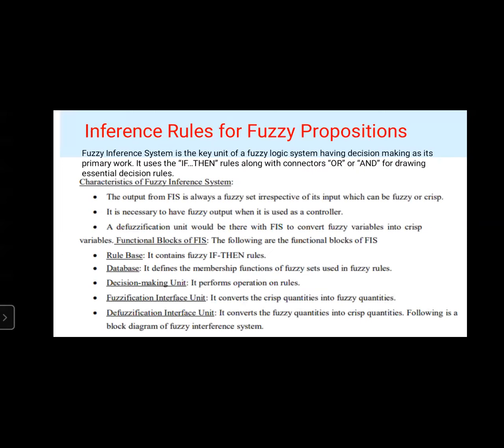So the primary work of this particular fuzzy logic system using the fuzzy inference system is decision making. Okay. Next, it uses the if-then rules along with the connectors OR and AND for drawing the essential decision rules.